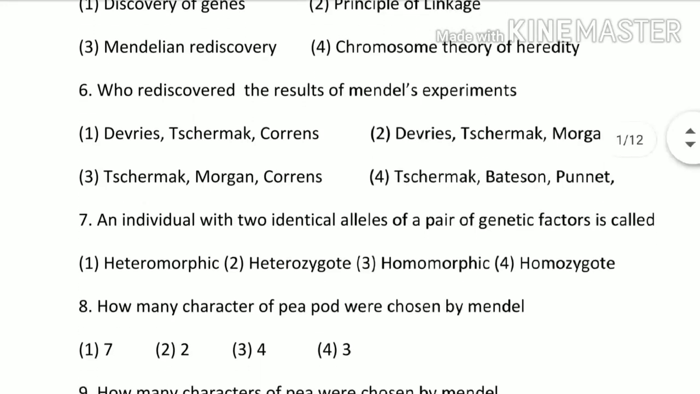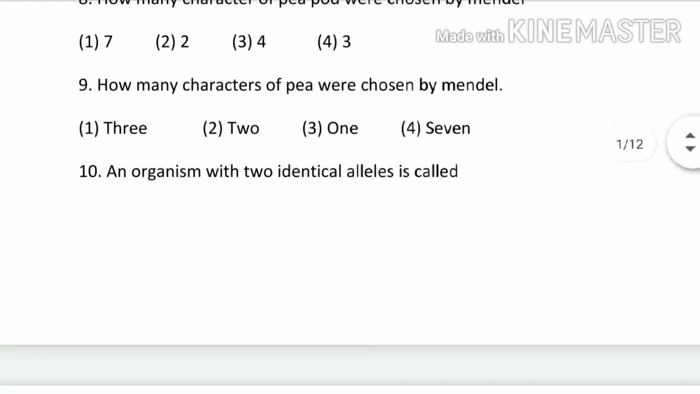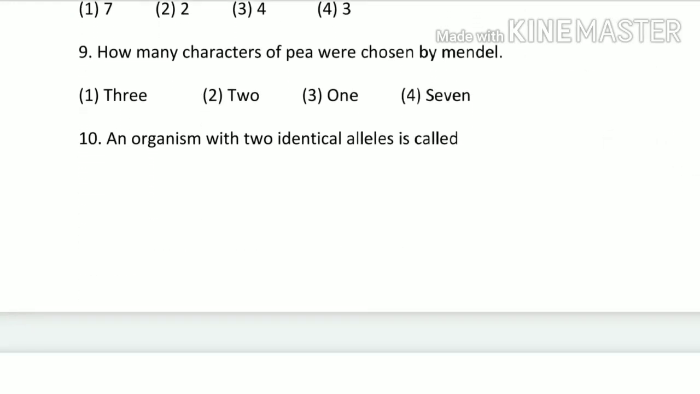Next, seventh question. An individual with two identical alleles of a pair of genetic factors is called heteromorphic, heterozygote, homomorphic or homozygote. So its answer is third. Homo means same. Next, eighth question. How many characters of pod were chosen by Mendel? Mendel in total chose 7 characters, but of pod he chose only 3 characters. That means option number fourth is the correct option. Next, ninth question. How many characters of pea were chosen by Mendel? So in total Mendel chose 7 characters. That means option number fourth is the correct option.